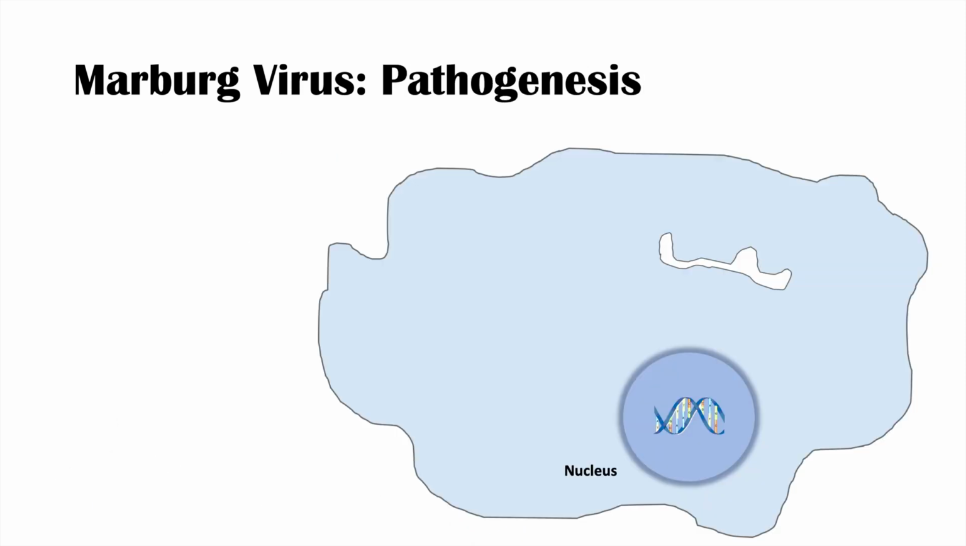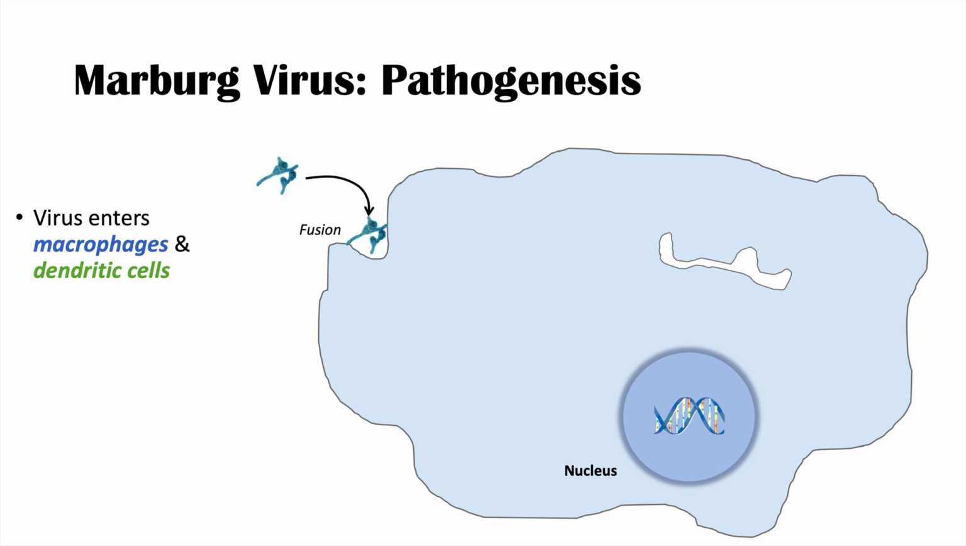So what is the pathogenesis of the infection? When an individual becomes infected with the Marburg virus through their mucosa, like the conjunctiva of their eyes, their nasal mucosa, and their oral mucosa, the virus enters and infects macrophages and dendritic cells. The virus gets picked up, usually through phagocytosis, and enters the cell in an endosome.